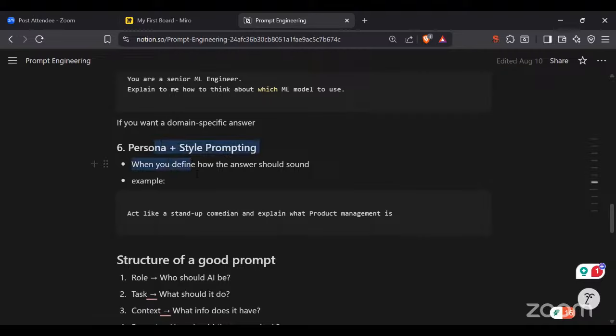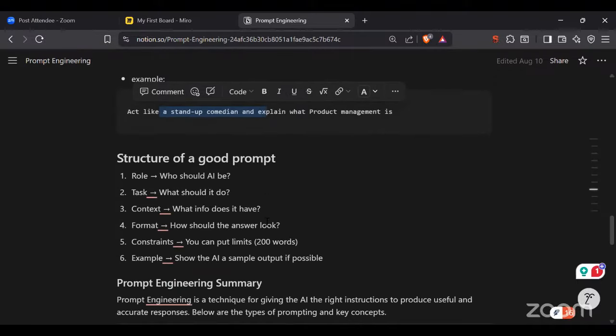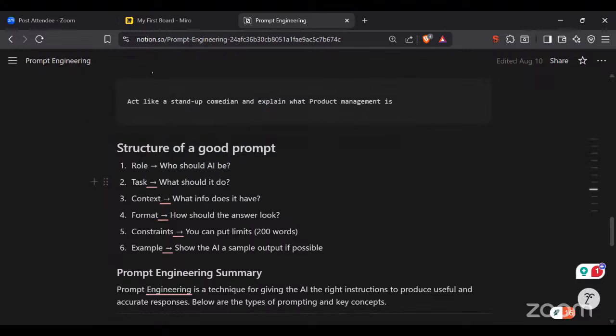There was also persona styling, where we asked, act like a stand-up comedian and explain to me what product management is, or what machine learning is, right? So that's what exactly a prompt is. So guys, make sure how to write a prompt. This was the role, guys. First of all, this is the best way to write a prompt. You will state the role, what the role is. First of all, ask for the role, that you need to behave like this particular person, so that I get a perfectly accurate answer of how a person from that domain is going to think.